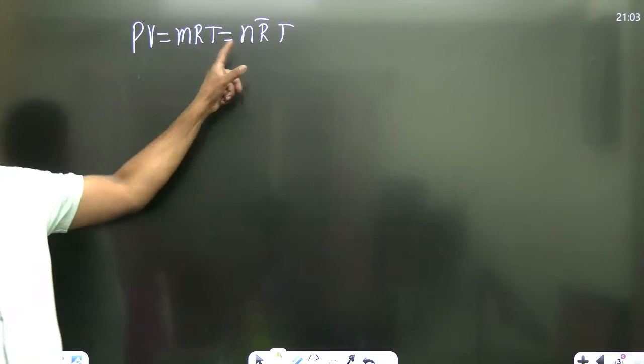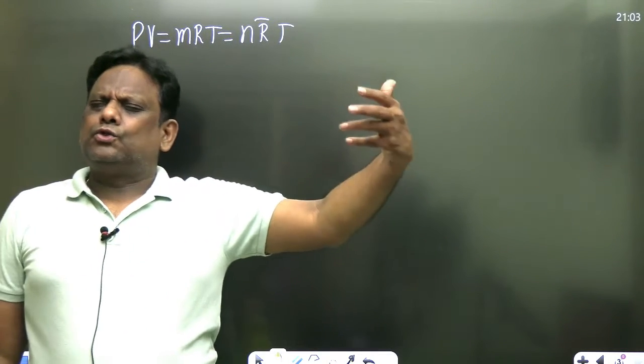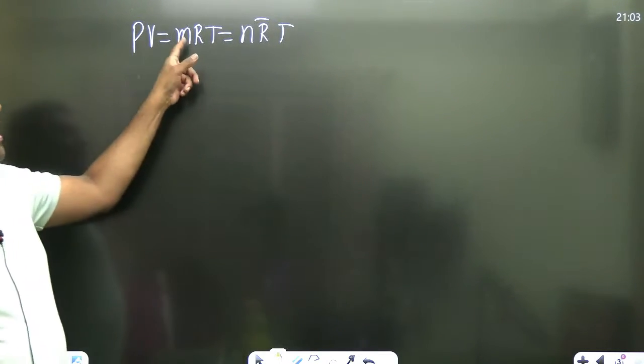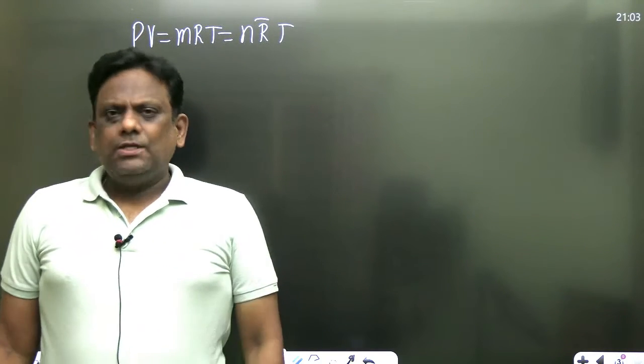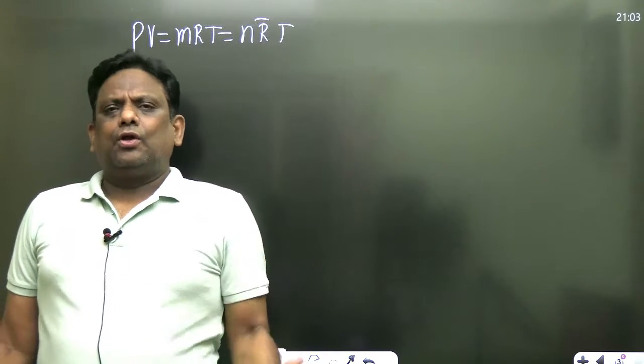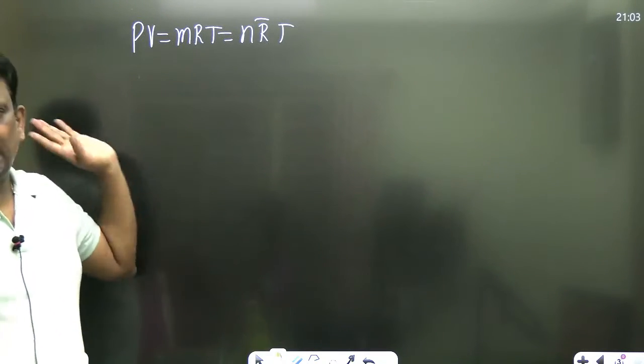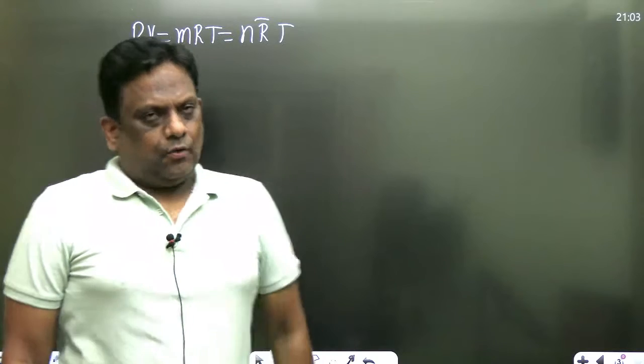It is the universal gas constant, which is 8.314 kilojoule per kilomole per Kelvin. And this R is the characteristic gas constant, which is R bar by molecular weight. So every gas has a different molecular weight. Therefore, the characteristic gas constant R is different. Chalo, no problem at all. Now look.